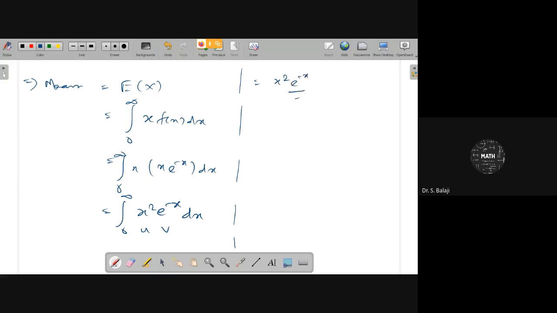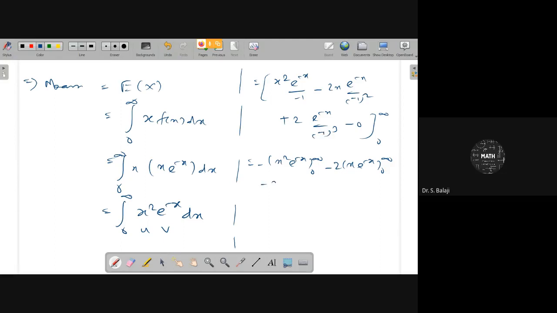If you use Bernoulli's formula here, x square you use as it is, integration of this one minus 1, minus 2x e power minus x minus 1 square, plus 2 e power minus x minus 1 whole power 3, plus minus 0, minus 0. Use Bernoulli's formula, you can get this idea. Then x square e power minus x from 0 to infinity, minus minus plus here minus 2x e power minus x from 0 to infinity, minus here minus 2 e power minus x from 0 to infinity.